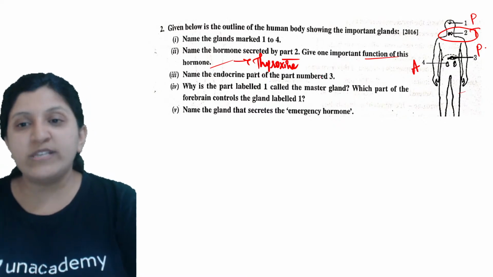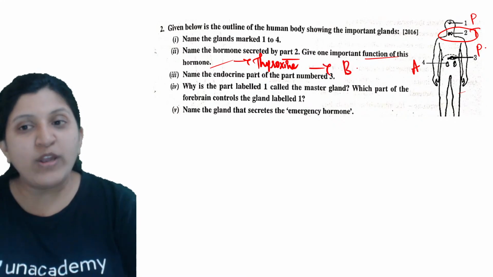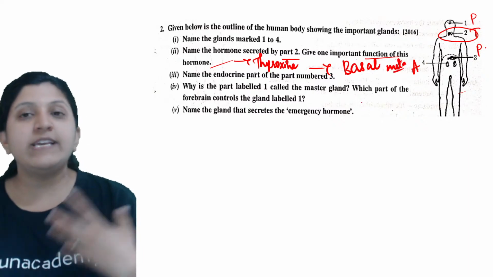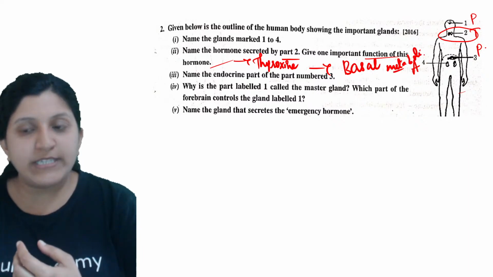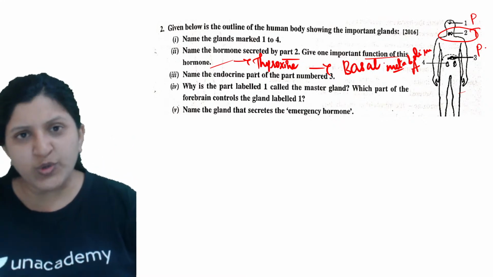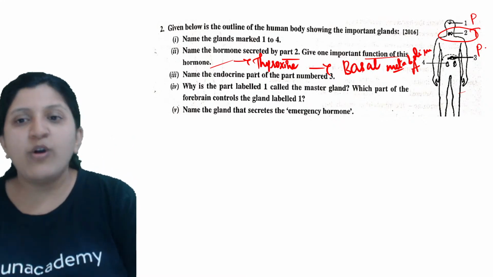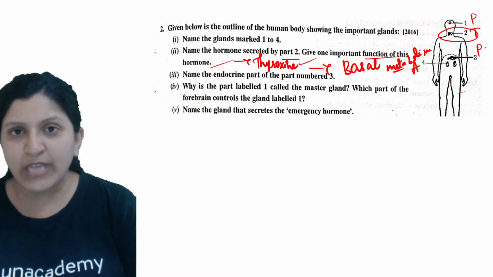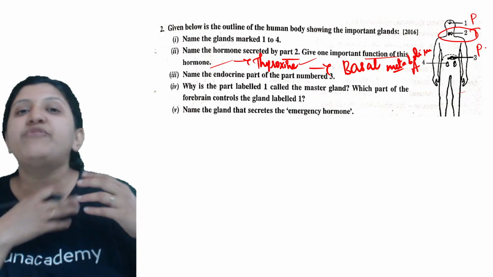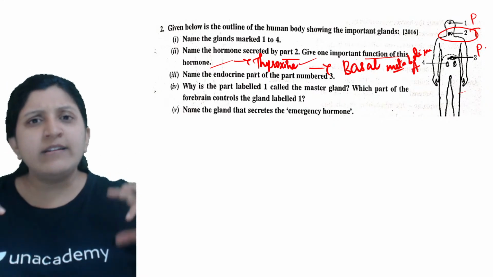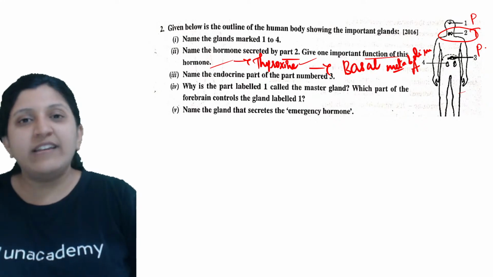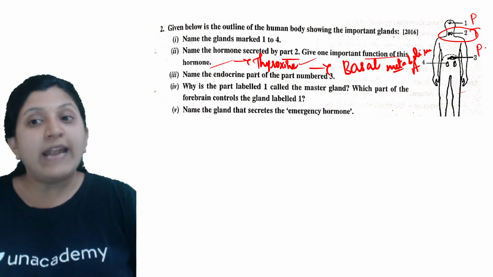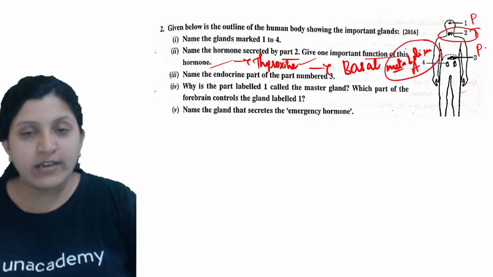Regulates the basal metabolism. That means all the metabolic activities which are occurring. All those metabolic activities are looked after by thyroxine, with respect to carbohydrate, protein, lipid. All the metabolism we see is possible with respect to thyroxine. If you notice, some people who have a thyroid issue suddenly go fat, suddenly go lean. That is because metabolism is not occurring properly.